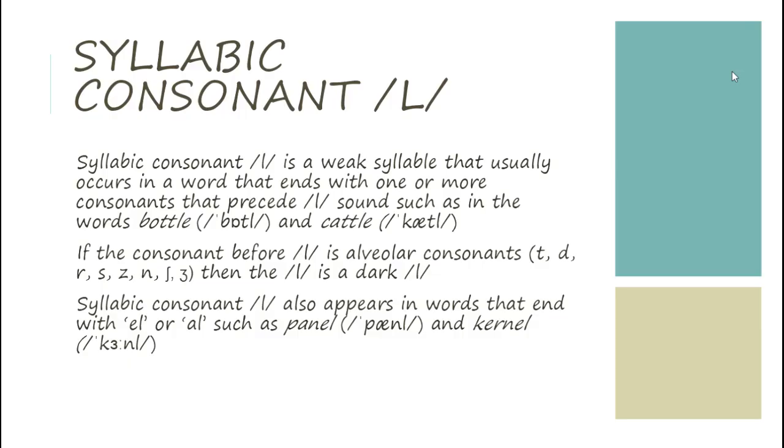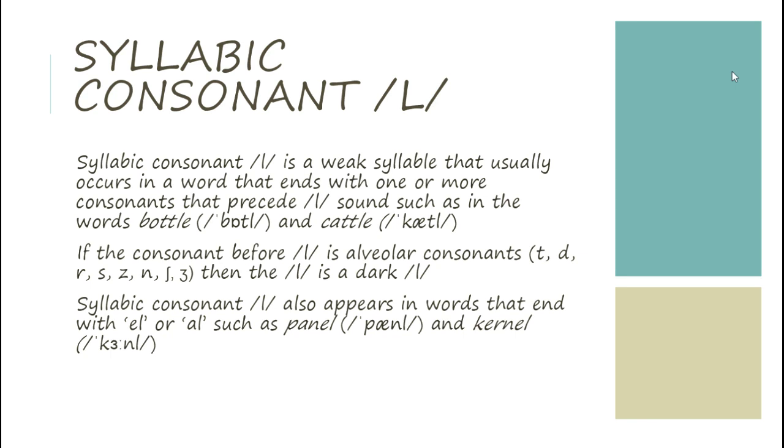Syllabic consonant l. Syllabic consonant l is a weak syllable that usually occurs in a word that ends with one or more consonants that precede the l sound, such as in the words bottle and cattle.